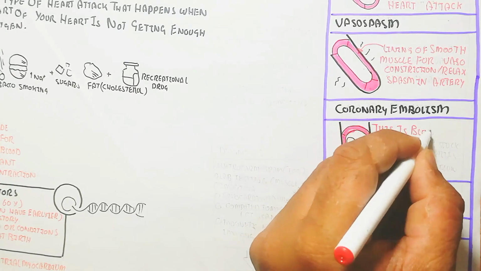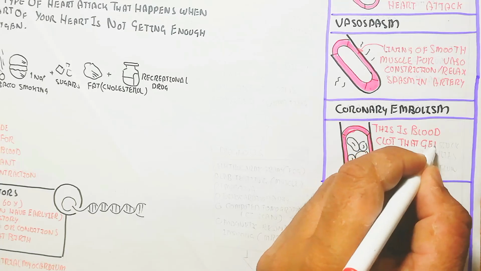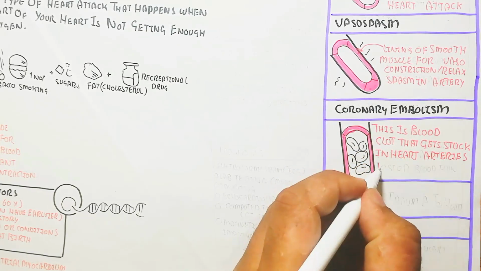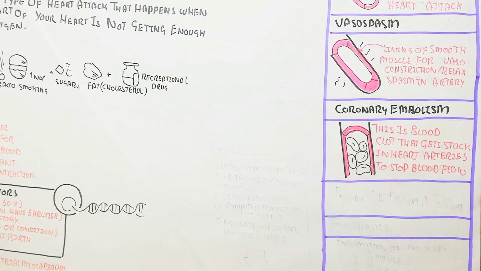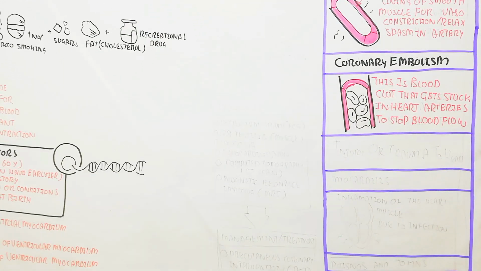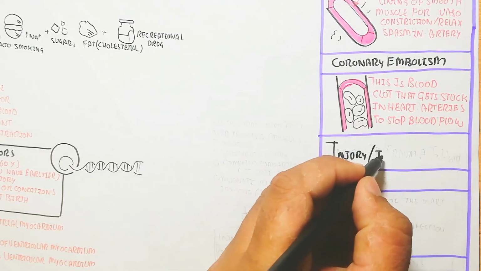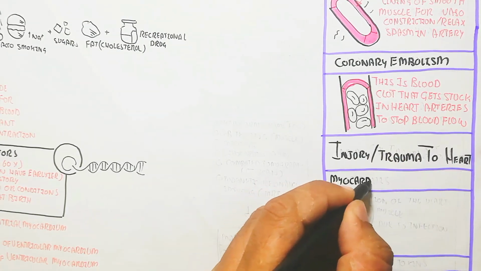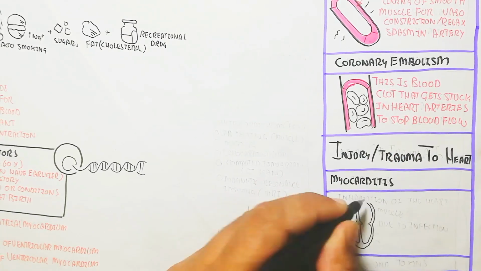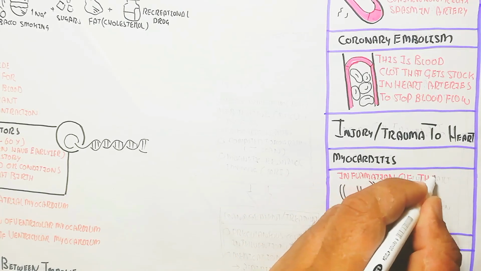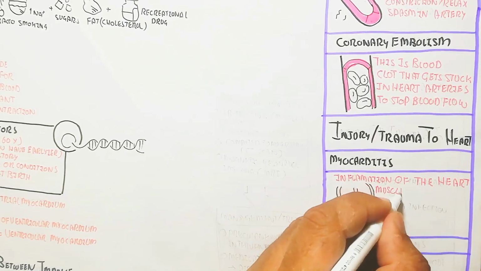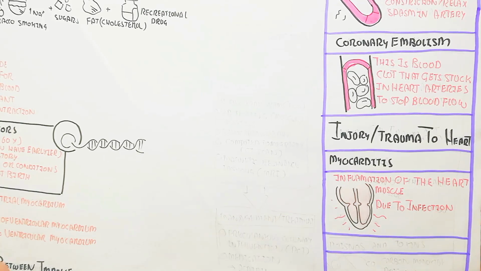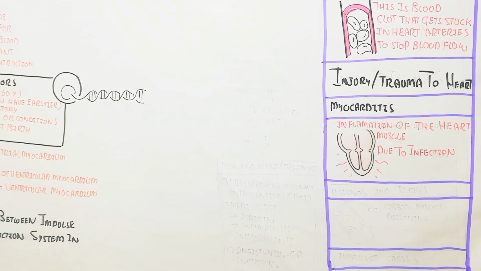Coronary embolism is a blood clot that gets stuck in the heart arteries and stops blood flow. On the other hand, clotting factors which activate will lead to thrombosis formation. Injury or trauma to the heart will sometimes lead to myocarditis, because friction will cause it if the lubrication is not present.